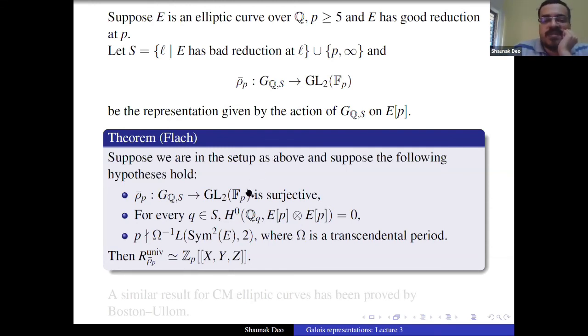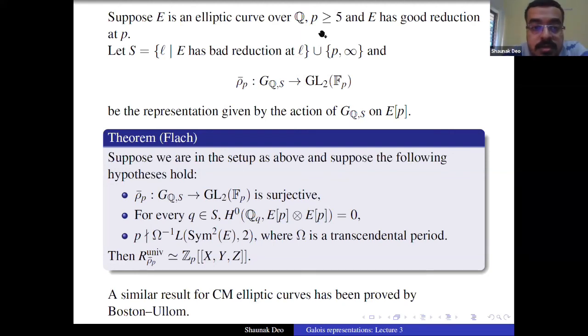So this is the theorem of Flach, and it's not an easy proof. It's a deep theorem, so you need some nice background. And this was, I think, extended to modular forms by Diamond, Flach, and Guo. And just one small remark before I stop today is that a similar result for CM elliptic curves has been proved by Boston and Ulam. So this is excluding the CM case, because he's assuming that the map is surjective, so he's assuming things to be non-CM. But for CM elliptic curves also some similar result is proved.